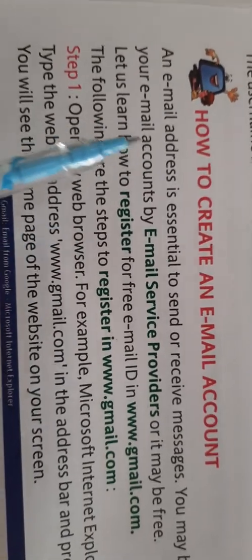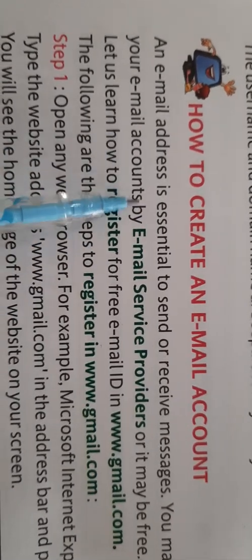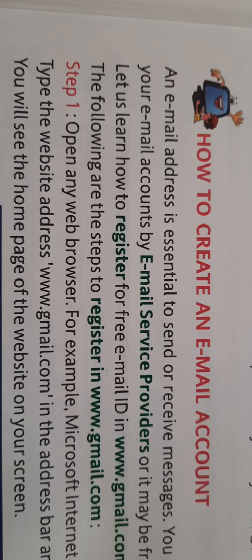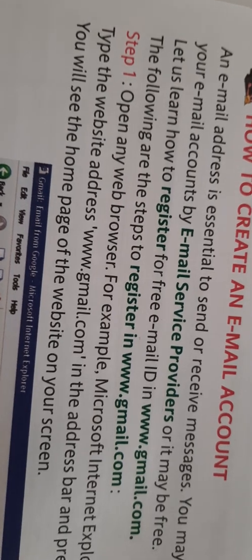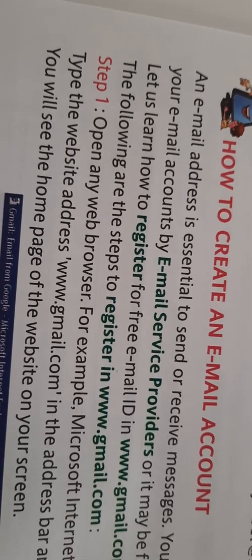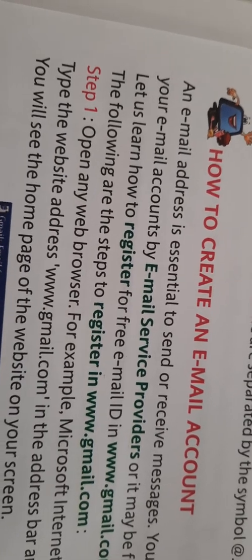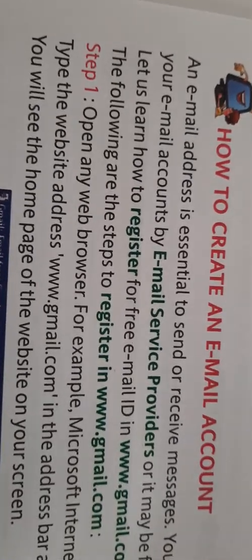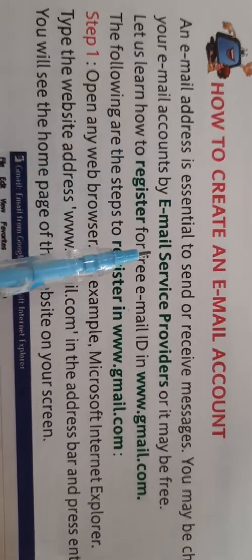So in that case we all need an email address, just like we need a home address, so that whatever we need online, like any document or any paper or anything like that, or even the message from our loved ones, can be sent to us directly on the email address. Many of our relatives are staying out of India, so we need to connect to them. If we are calling, it is very expensive, so we can connect through email, and that is why we need an email address. At times it is charged, and there are free ones also.